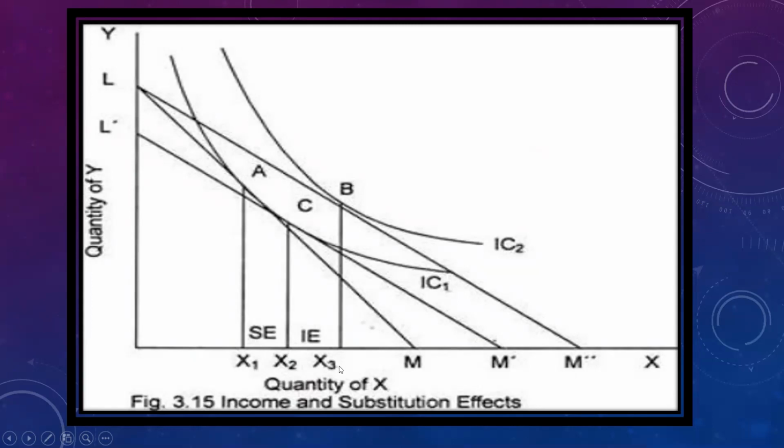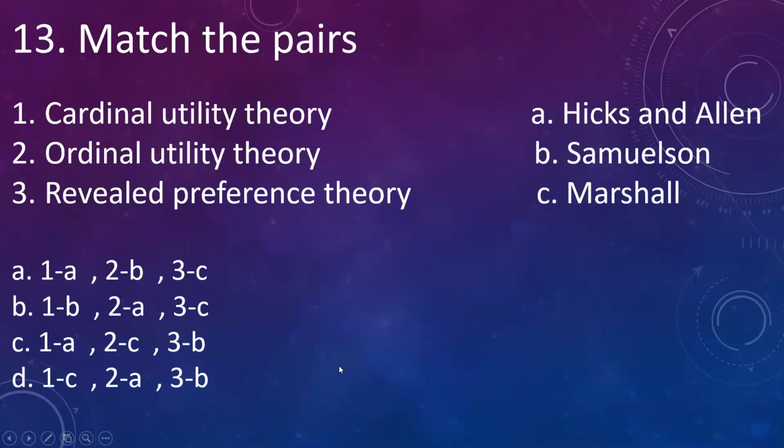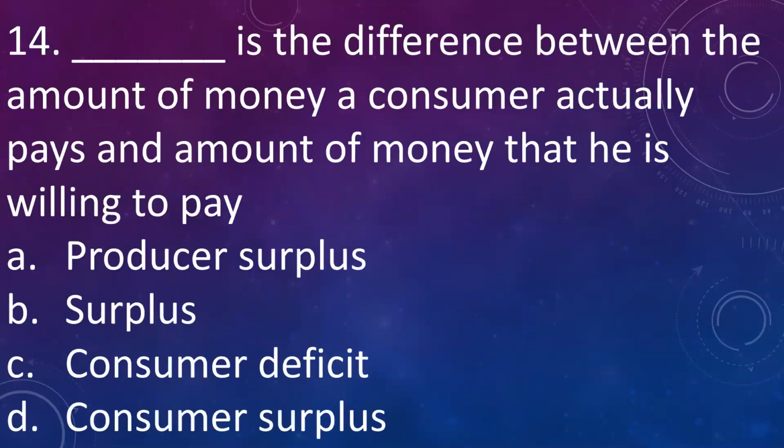So let us go to the next question, which is match the pairs. One side the theories are listed, on the other side we have the names of the economists. We have to match the theories with the economists. So the answer is option D, where cardinal utility theory is given by Marshall, ordinal utility theory is given by Hicks and Allen, and revealed preference theory is given by Samuelson. So let us go to the next question.